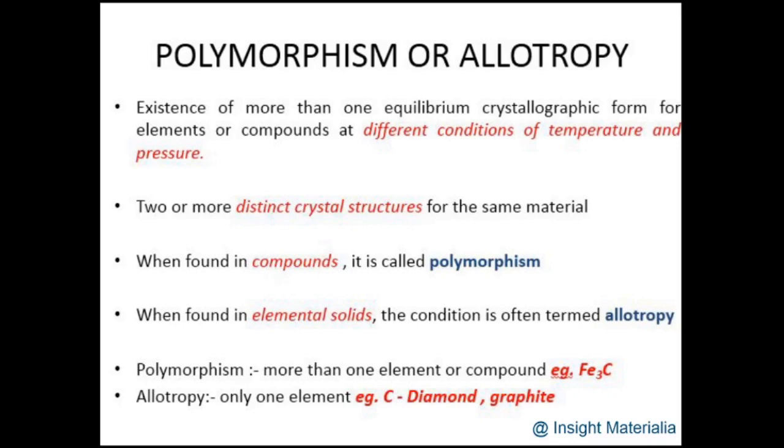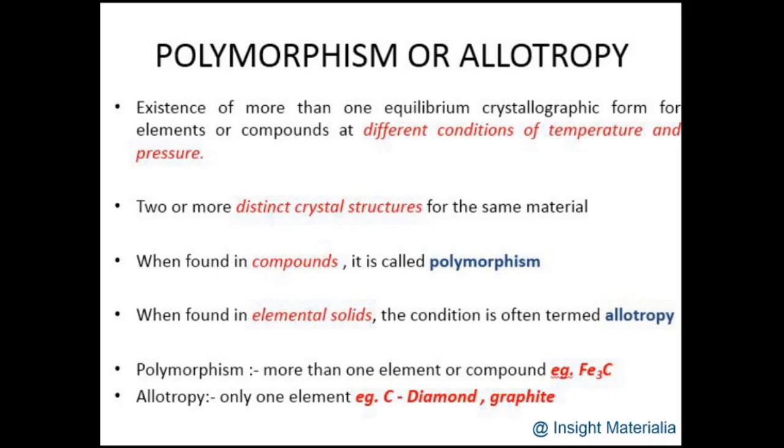Carbon can exist in two crystal structures. One is the diamond crystal structure, another one is the graphite crystal structure. Graphite is a layered bond, and diamond is a little more complex crystal structure. This is called allotropy since carbon is in elemental form. So the ability to exist in different crystal structures but showing the same chemistry is called polymorphism and allotropy.